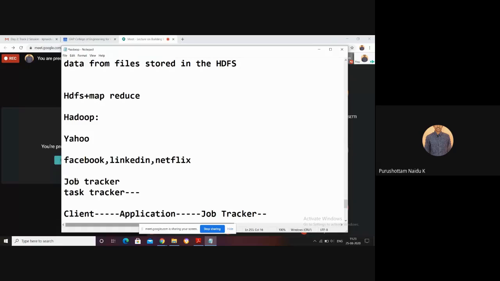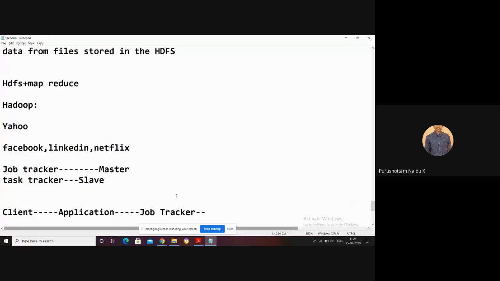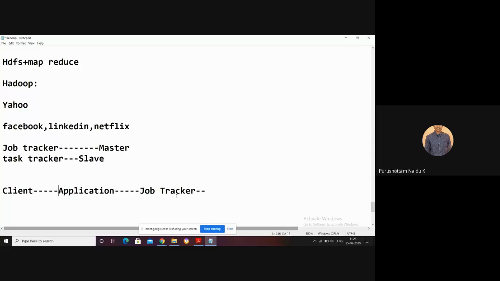So the job tracker and task tracker come into the picture. In the MapReduce programming model, just as the name node acts as a master, the job tracker acts as the master node and the task tracker acts as the slave node. When the client writes an application, that application initially sends a request to the job tracker.